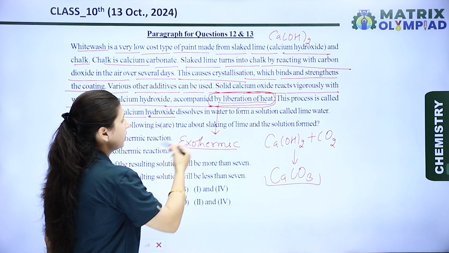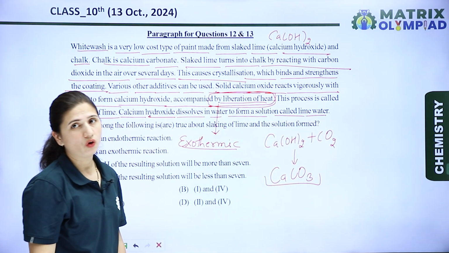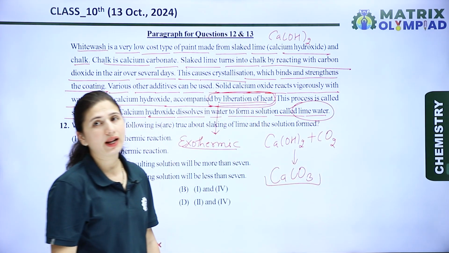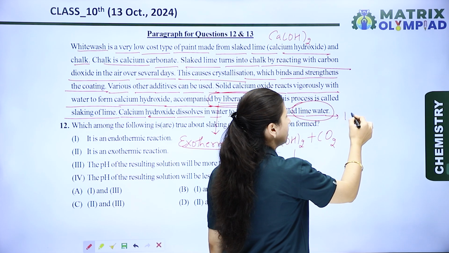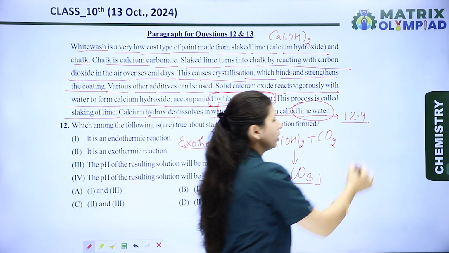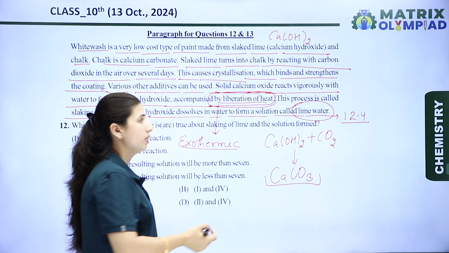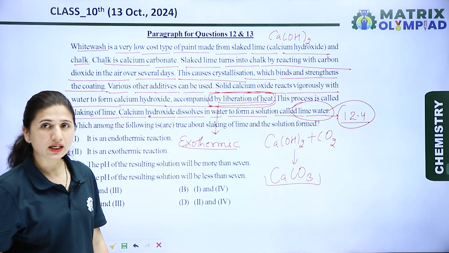Calcium hydroxide dissolves in water to form a solution called lime water. Lime water is basic in nature, and its pH is around 12.4, which is higher than 7. Solutions that have a pH higher than 7 are known as basic solutions or alkaline solutions.